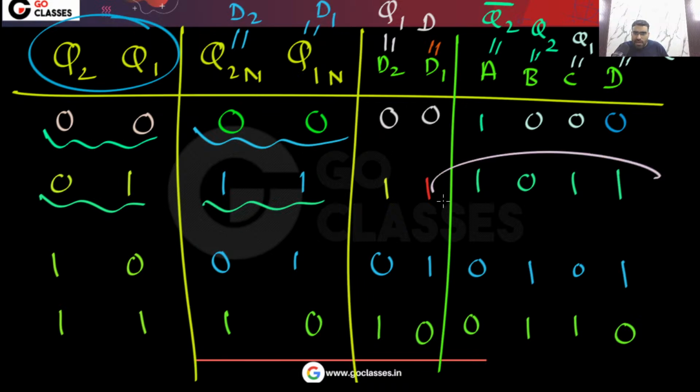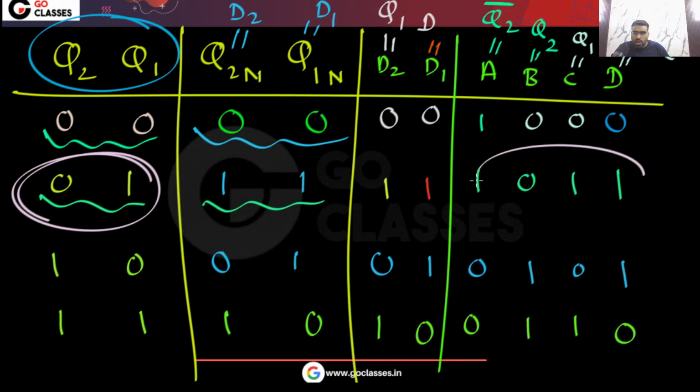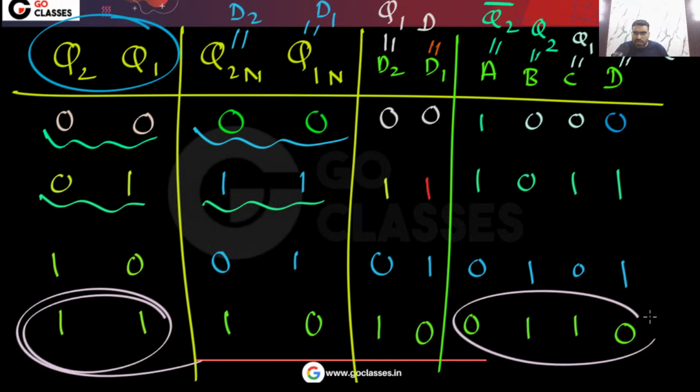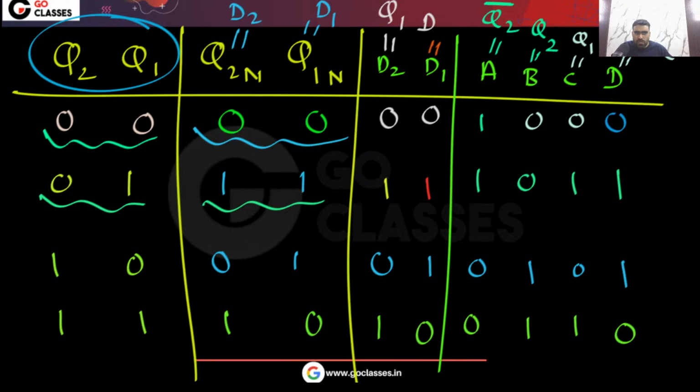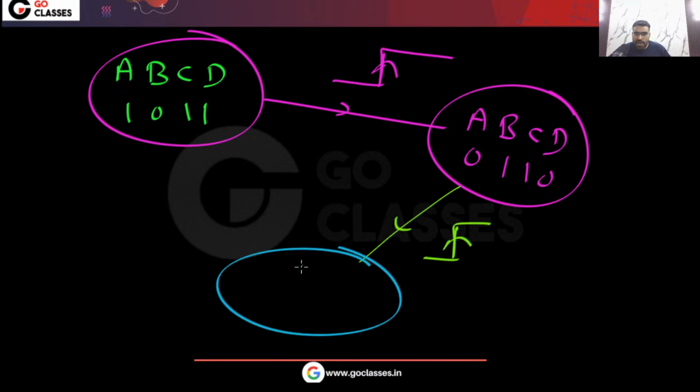See, very simple. If this is your current ABCD value, it means your current state is 01. In this state, your ABCD value will be 1011. So after the clock pulse, the next state will be 11, so the next ABCD value will be 0110. Yes or no? Okay. Now similarly, you tell me, if this is your current value, ABCD 0110, after the clock pulse, what will be the ABCD value?